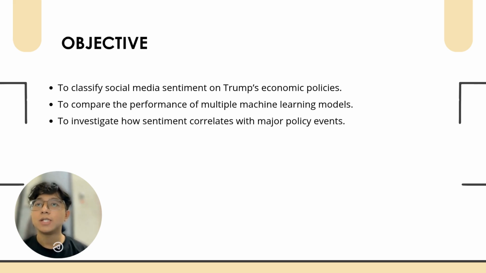This project has three key objectives. First, to classify the sentiments, whether neutral, positive, or negative, expressed on social media platforms about Trump's economic policies. Second, to compare the performance of multiple machine learning models in handling the sentiment classification task. And third, to examine how public opinion shifts in response to major economic policy events.